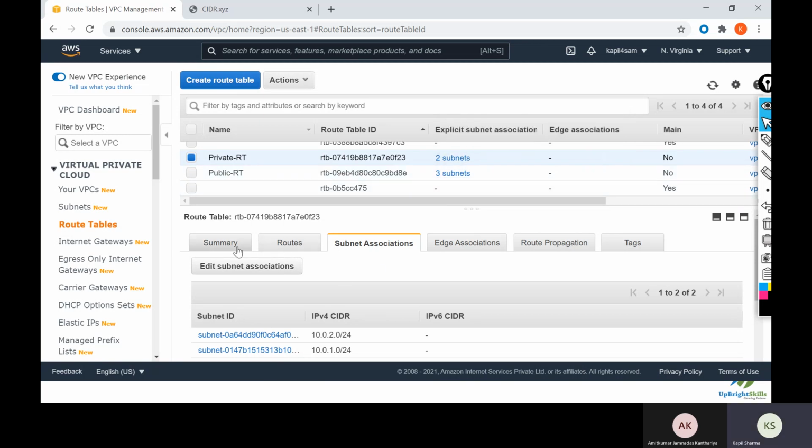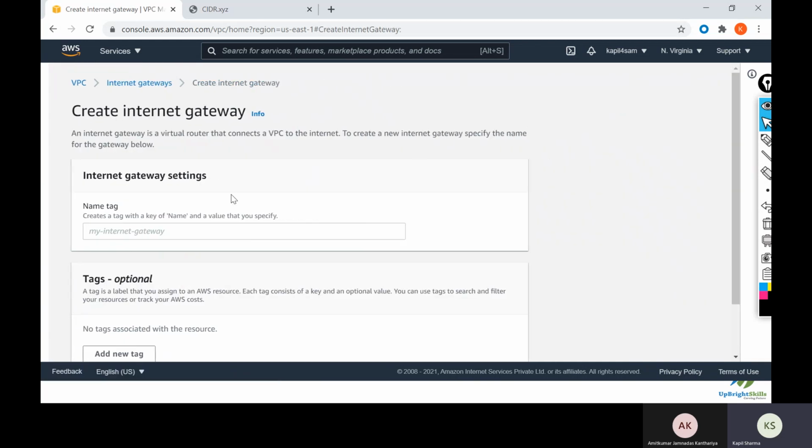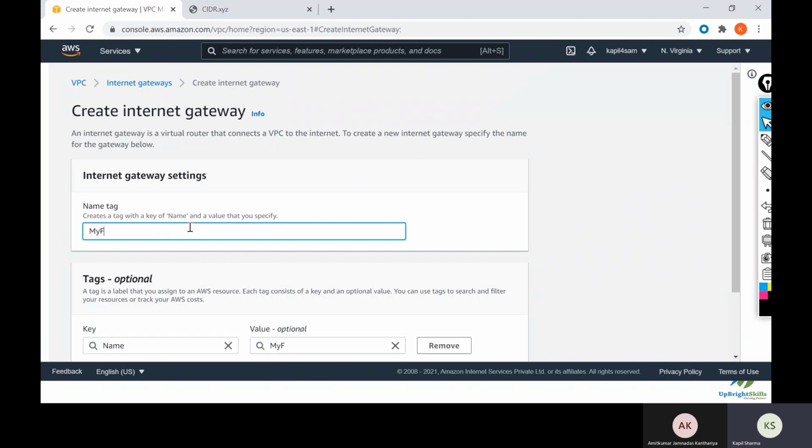Now the next thing is we will go and create an internet gateway. An internet gateway is required for internet access to your public subnet machines, and also to get public IPs for your public subnet resources. We will go to internet gateways and click on create internet gateway. We will name it my first IGW.